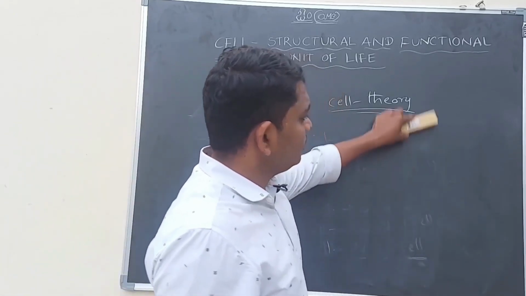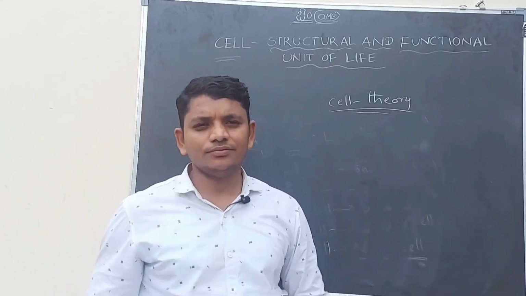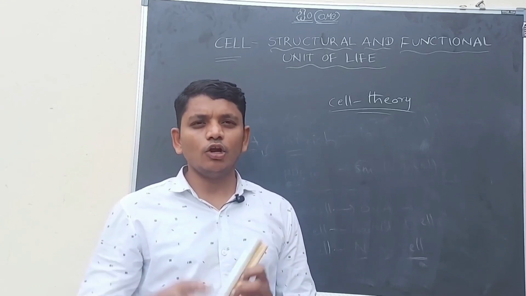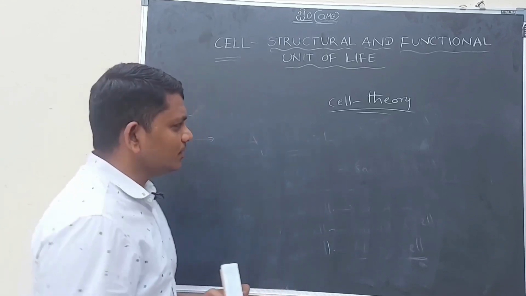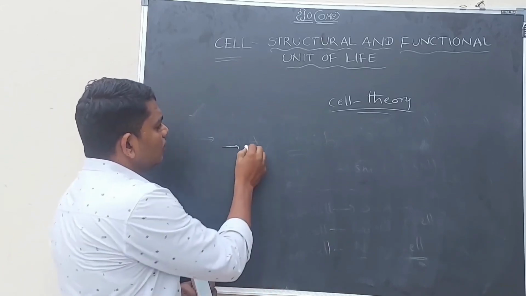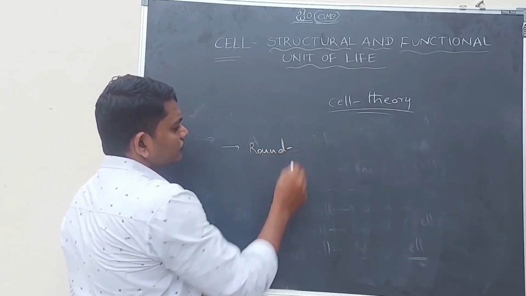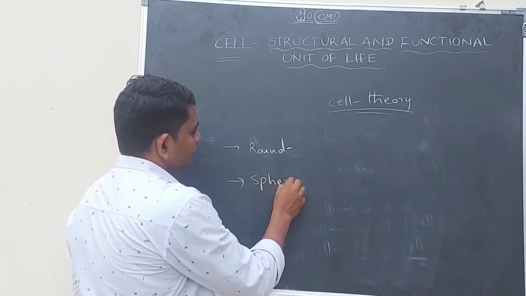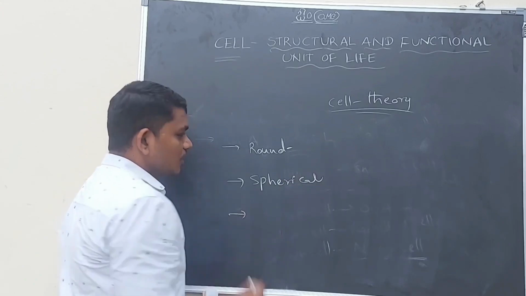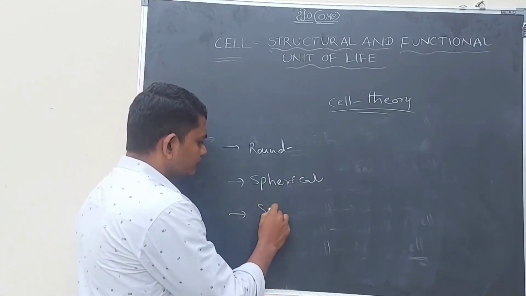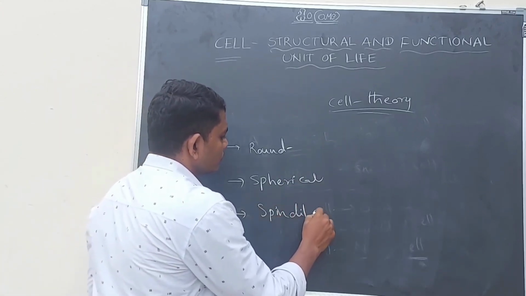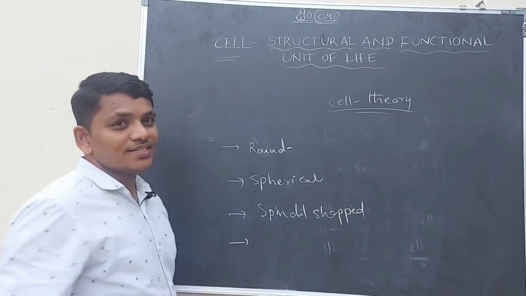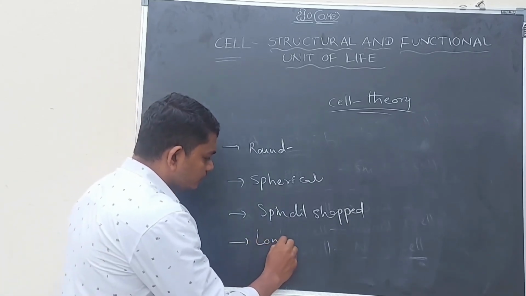You know, some cells are round, some cells are spherical, some cells are cylindrical, some cells are long and branched. Let us discuss them. Some cells are round, some cells are spherical, some cells are spindle shaped, some cells are long and branched.